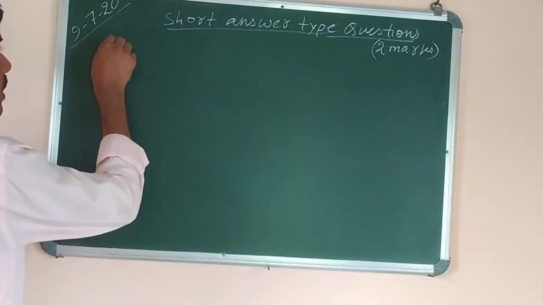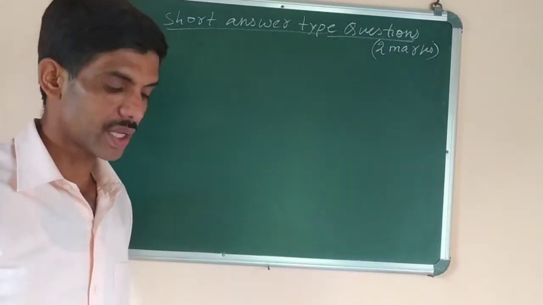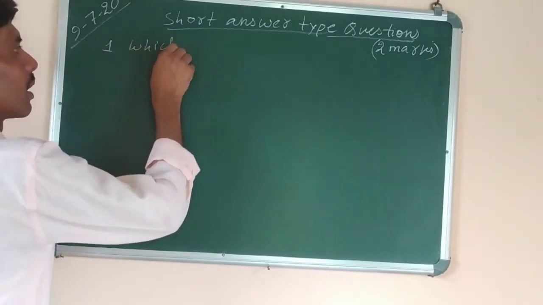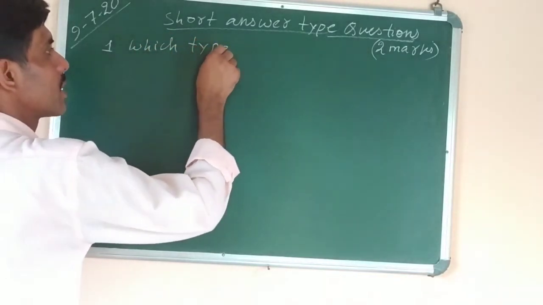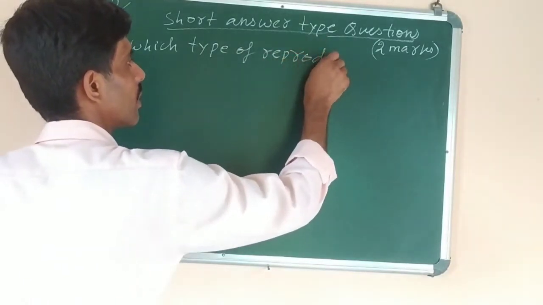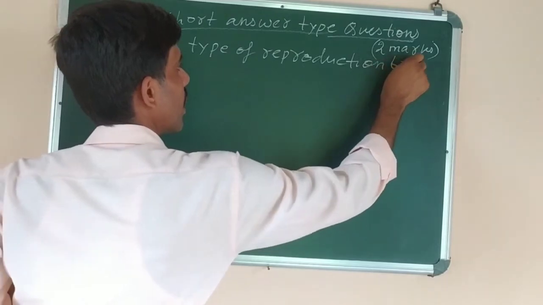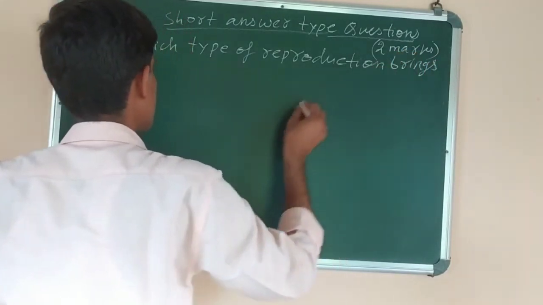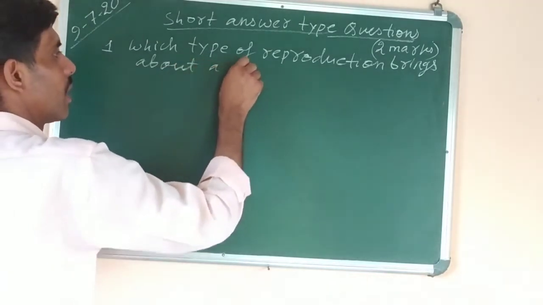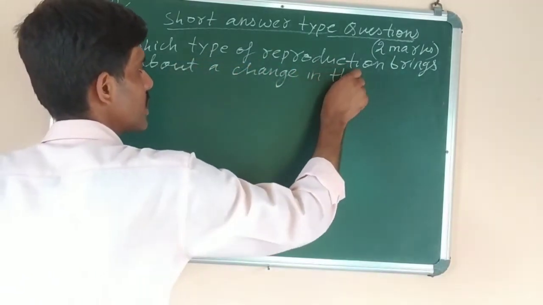Like question number 1. Which type of reproduction brings about a change in the offspring? Why?